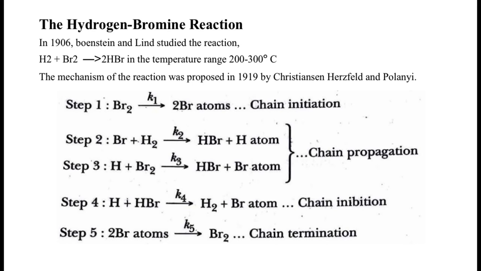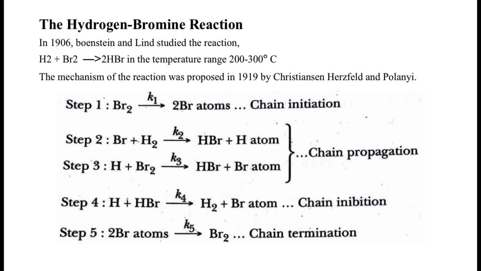Now, as I said earlier, the car is in full speed. I cannot put a brake right now. So I have to decelerate, I have to slow down the rate of the reaction. So in the next step, the hydrogen atom which is formed during chain propagation will react with the product molecule, that is hydrogen bromide, resulting in the formation of a hydrogen molecule and a bromine atom. So the formation of a stable hydrogen molecule will decelerate, will retard the rate of the reaction.